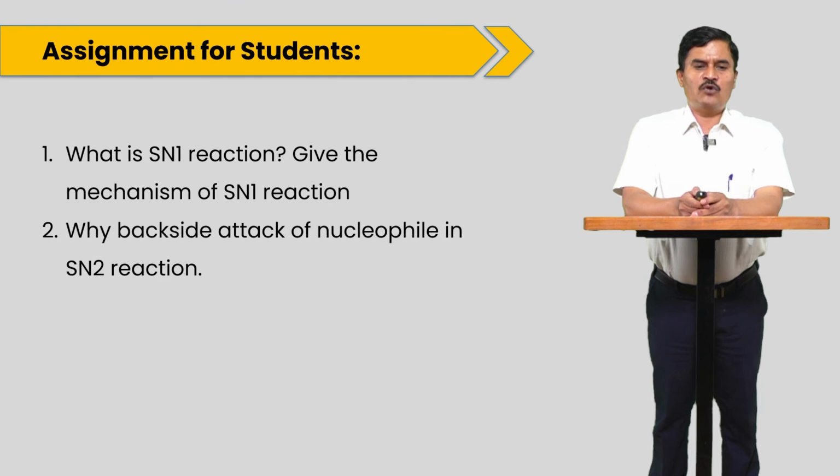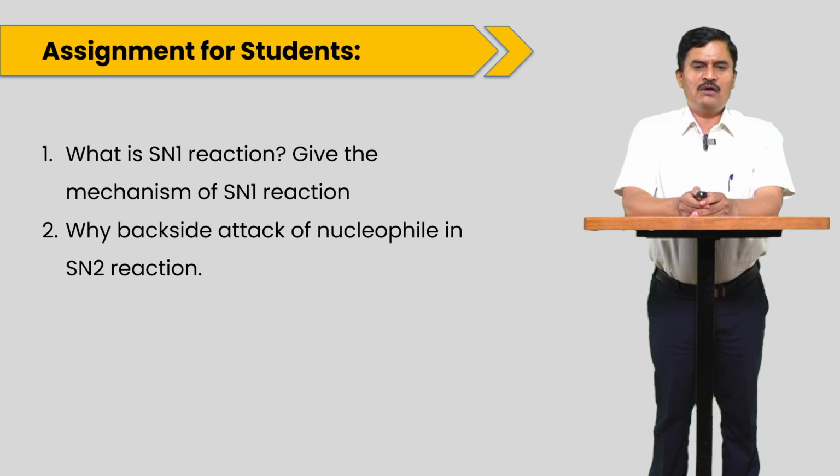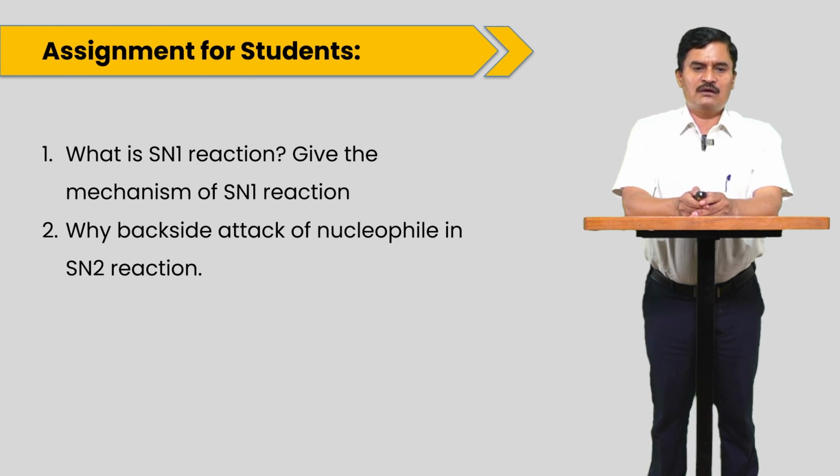Students must be assigned the following questions. What is the SN1 reaction? SN1 means substitution nucleophilic unimolecular, meaning only one molecule takes part in the slow step. Give the mechanism of the SN1 reaction. In the SN1 reaction there is formation of a carbocation, and formation of the carbocation is in the slow step, and then OH minus approaches from both sides with equal possibility, and hence there is formation of a racemic mixture.